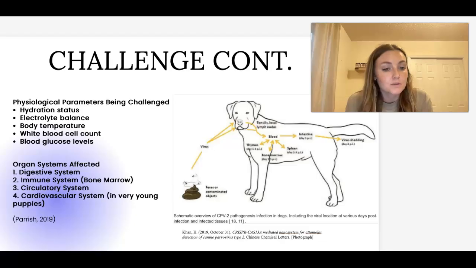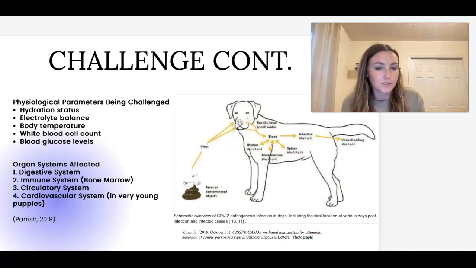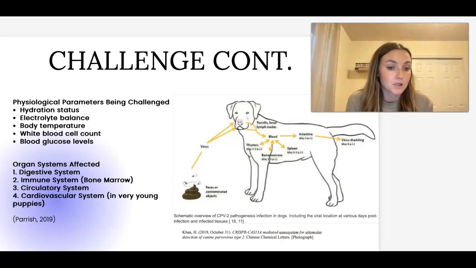The circulatory system suffers due to dehydration, which reduces blood volume and impairs the delivery of nutrients, oxygen, and immune cells, and this potentially can lead to septic shock. In very young puppies, though, the cardiovascular system may also be affected, and the virus can attack the heart muscle, causing myocarditis and potentially leading to sudden death.